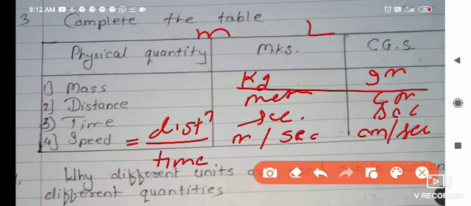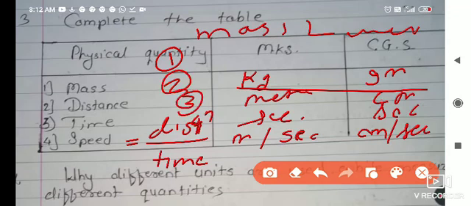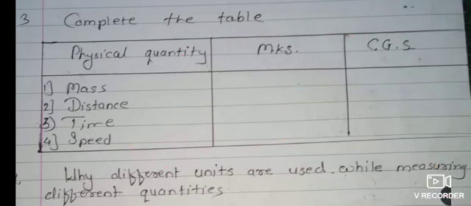Suppose mass and weight are there. Here I told you 3 points only, but here 1, 2, 3, 4, and that side also 4 points. If you are writing in this way, then you will get the 2 marks for it. If you write only 1 point on both sides, then you will get only half mark for this.